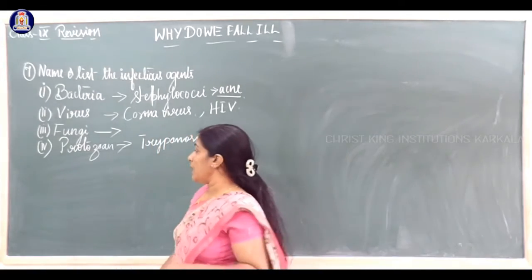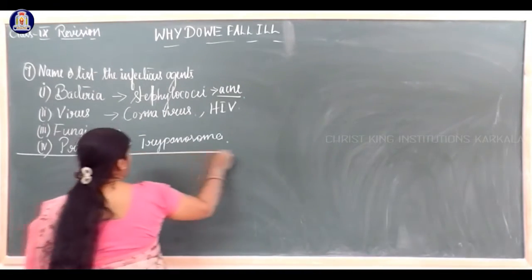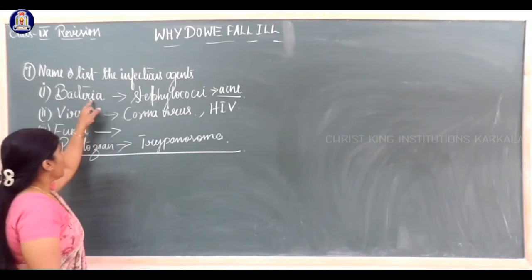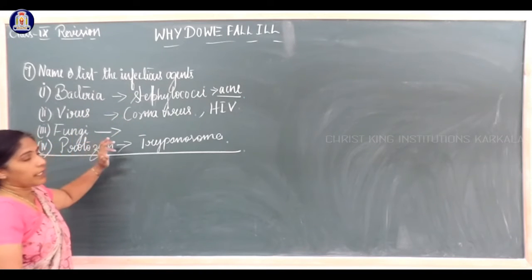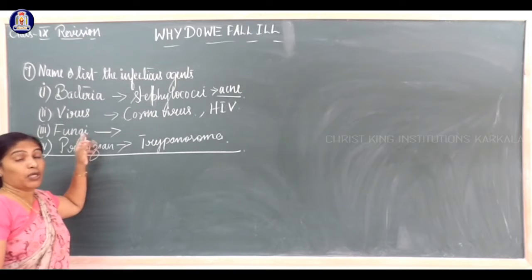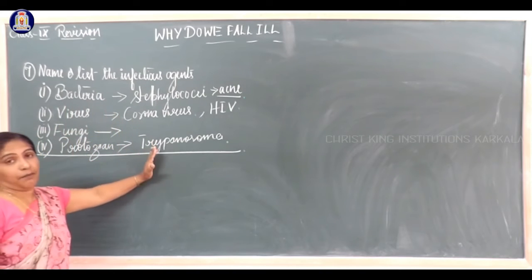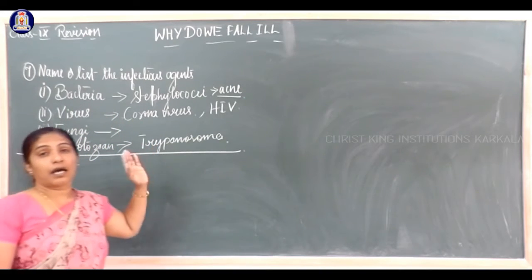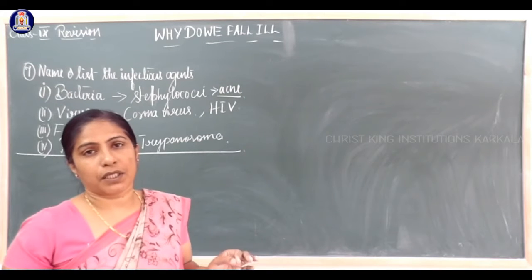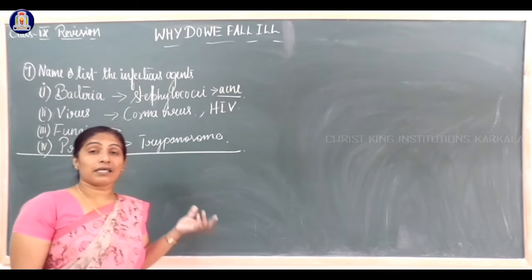Next one, leishmania. So these are the four major ones. Each one carries half marks for the name only, not for the disease name. So all these, Kala Azar, leishmania, again a protozoan, bring diseases.